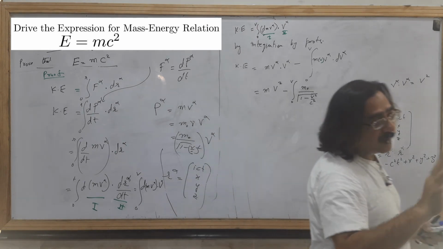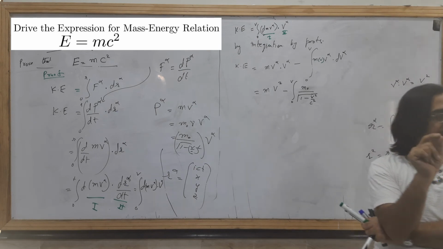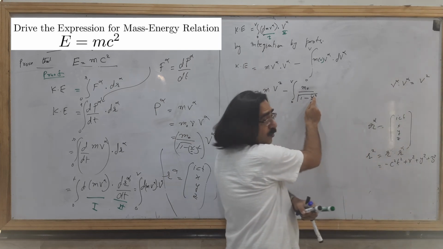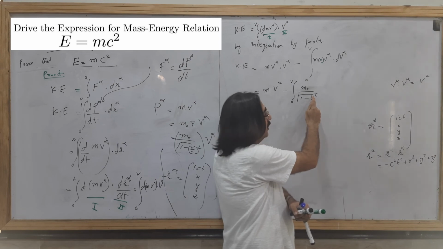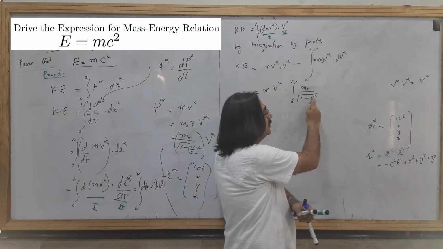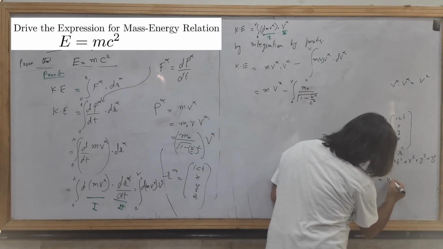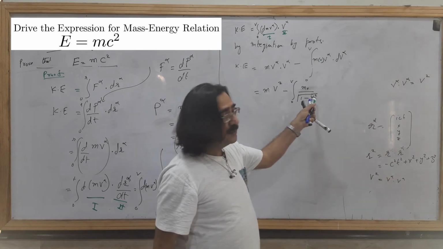Whenever you take a power of a vector, we can't take the power. Let me tell you once again, small conceptual questions like this will surely come. We can never take the power of a vector, because a vector can never be multiplied. Whenever you take a power, it means you are taking the power of the magnitude. So there is no alpha here, because it is not a vector. It doesn't have a component, but it is the magnitude of velocity. Because v square means v alpha dot v alpha, that's why there will be no indices.